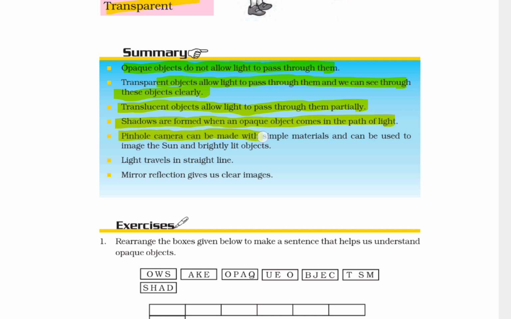A pinhole camera can be made with simple materials and can be used to image the sun and brightly lit objects. Light travels in a straight line. Mirror reflection gives us a clear image.